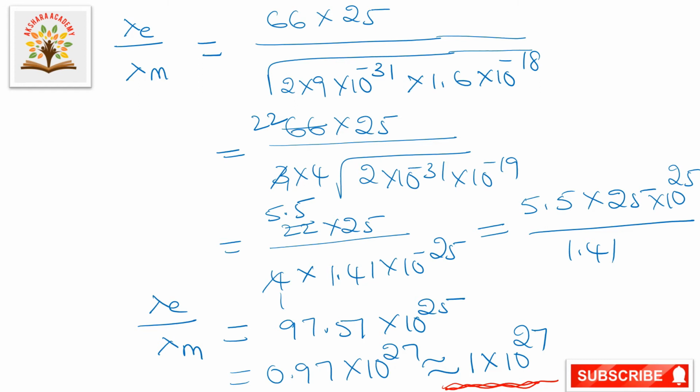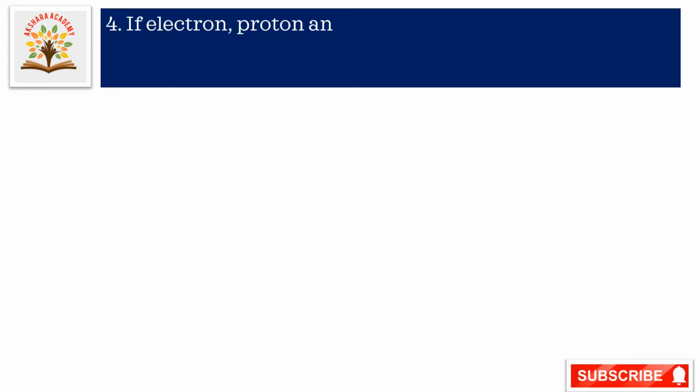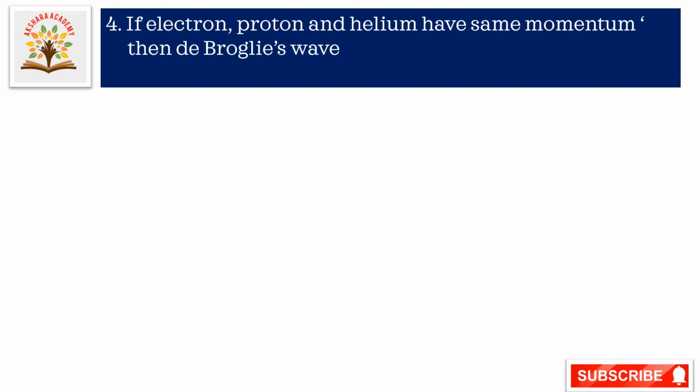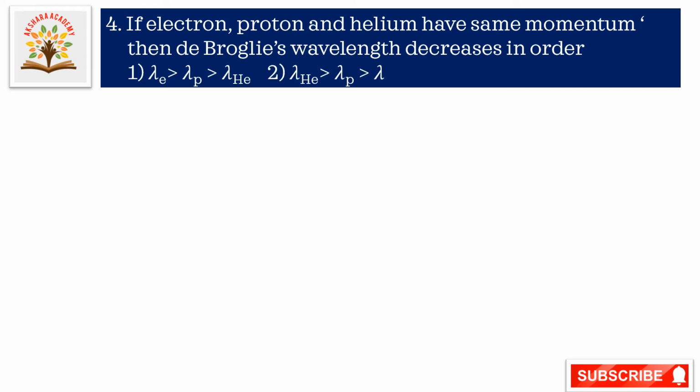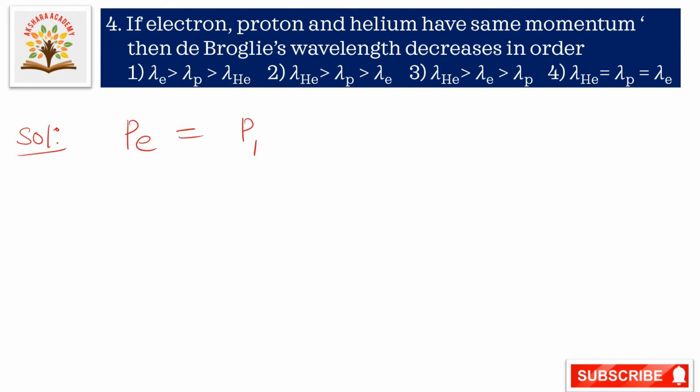Okay, next let us go to the next question. If electron, proton and helium have the same momentum, then de Broglie's wavelength decreases in which order? So here it is given that PE is equal to PP is equal to PHe.